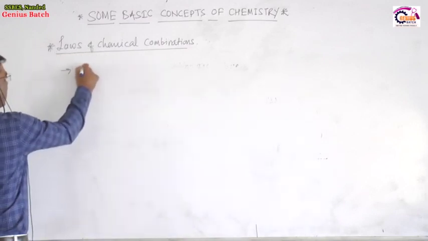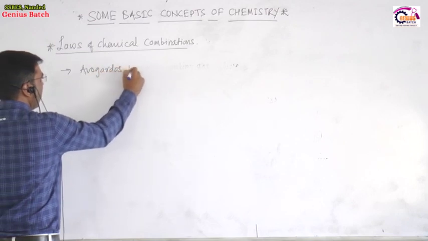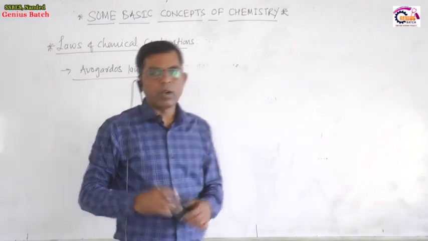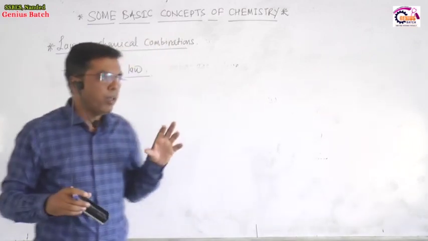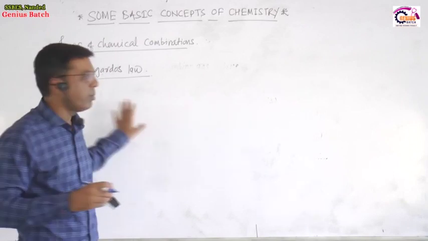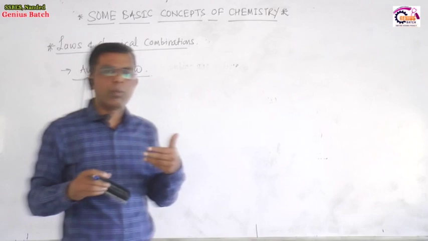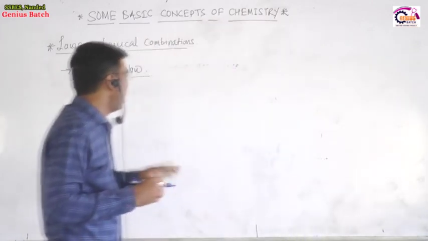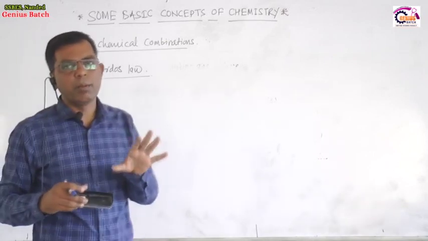The next law is Avogadro's law, or Avogadro's hypothesis. It states that if we take different gases, two or more gases, under similar conditions of temperature and pressure, and their volume is the same, then all these gases contain the same number of molecules, or the same number of particles.